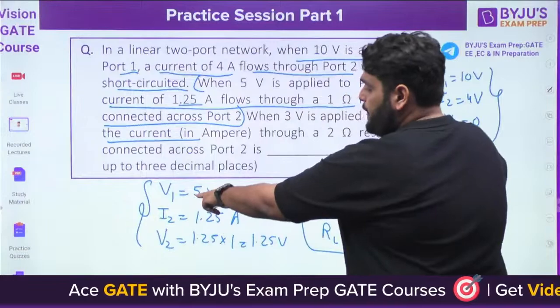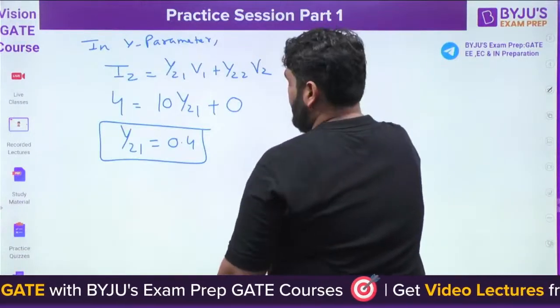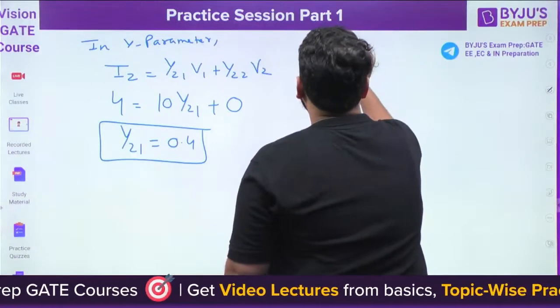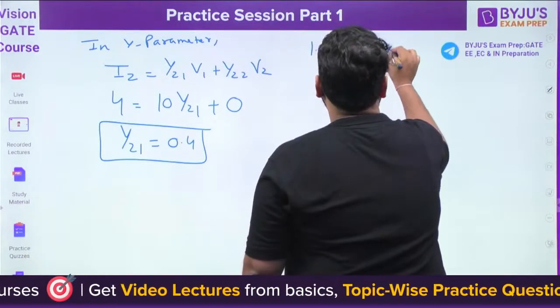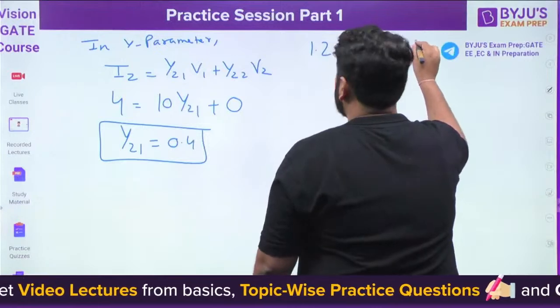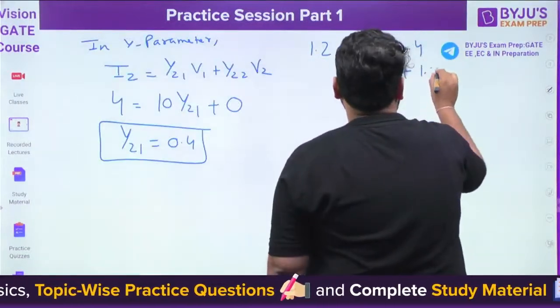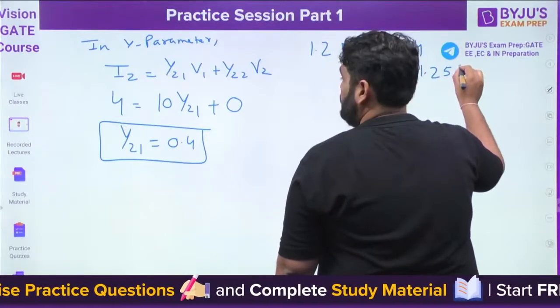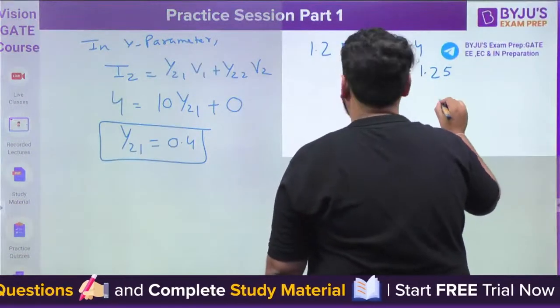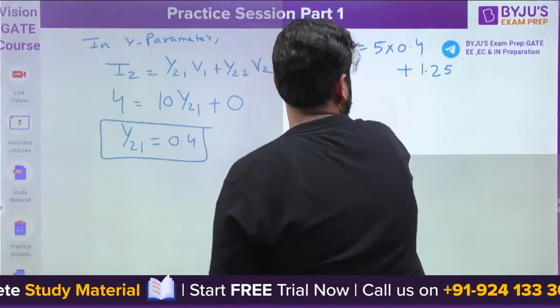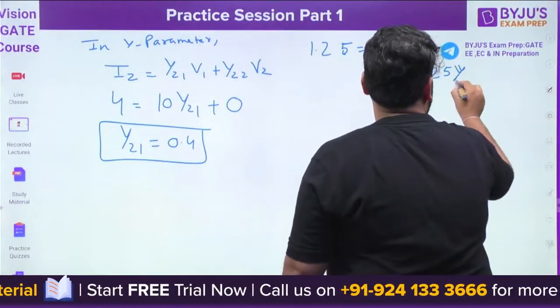Now the next point. If v1 is 5 volt, I2 is 1.25, then 5 multiplied by y21, which is 0.4, plus v2 is 1.25 times y22.